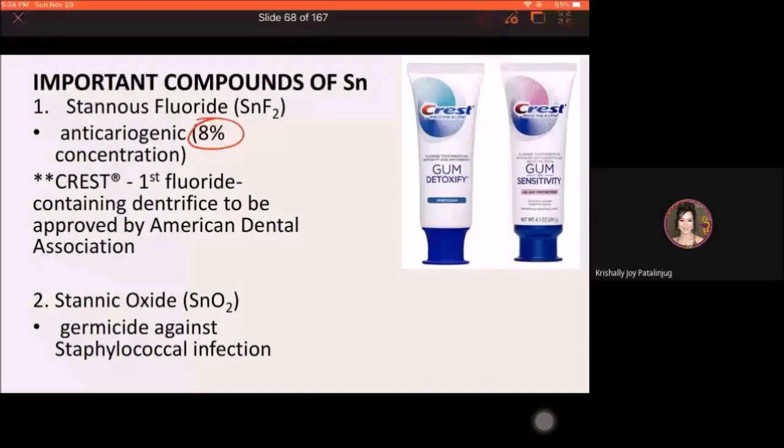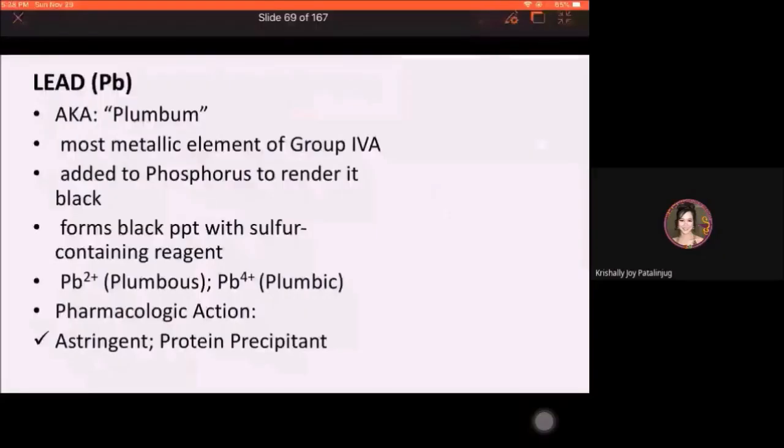Next, lead. Lead comes from the Latin word plumbum. Okay, so among the elements under group 4A, this is the most metallic element. Alright, this is based on the periodic trend. If you recall, going down a group, increase yung metallic property. And since lead is found at the bottom part of group 4A, this is said to be metallic in nature.